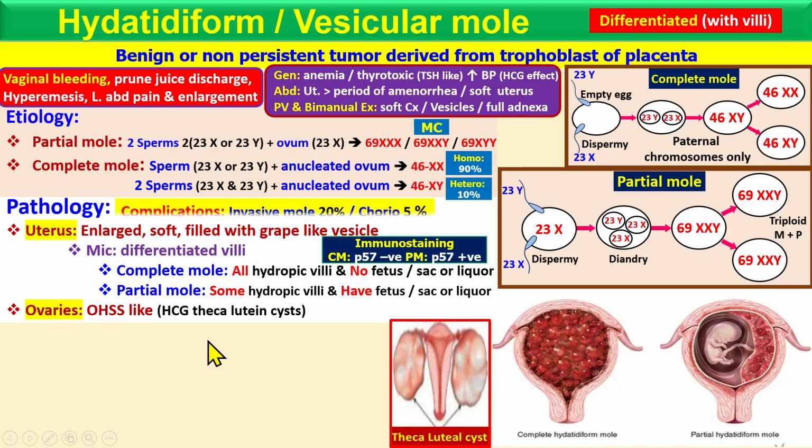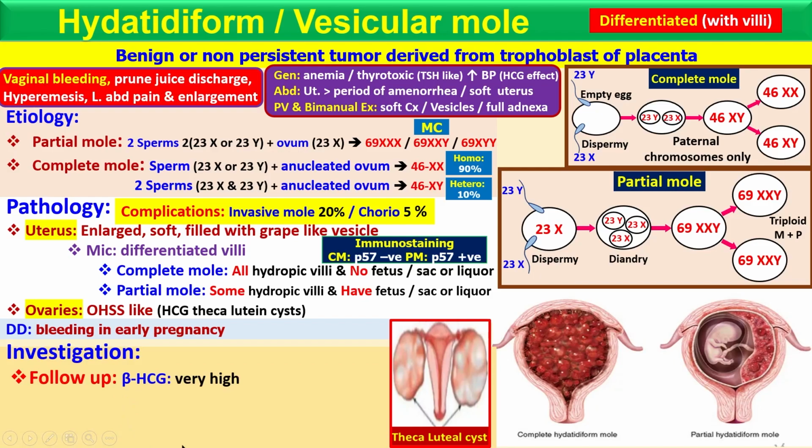What are the complications? Of course, invasive mole 20% and choriocarcinoma 5%. The differential diagnosis is bleeding in early pregnancy, like ectopic pregnancy and abortion, so you can differentiate all these conditions. For investigation, of course you do beta HCG, the level of which is very, very high.